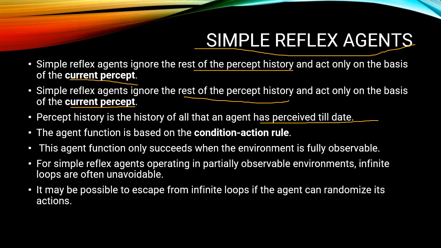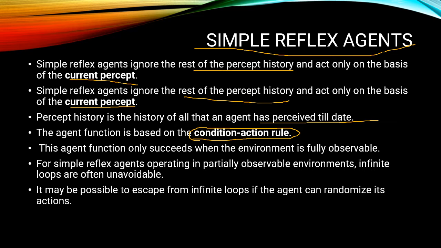The agent function is based on the condition action rule, which is very important. Condition action rule means what? This agent will work and perform an action only when the condition is true. If the condition is not true, then no action will be performed by this agent.